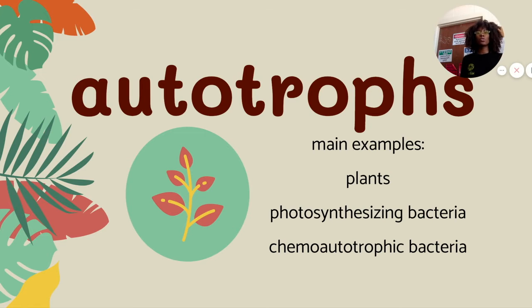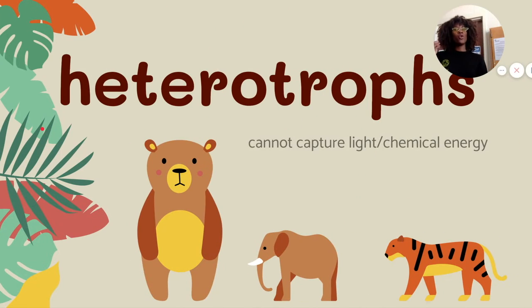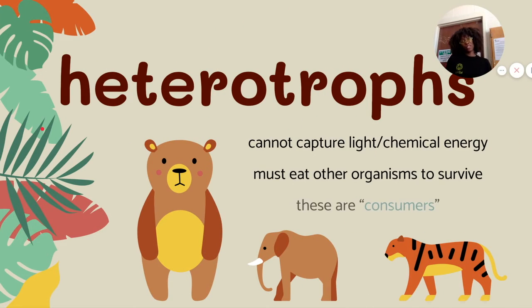Essentially, those three categories of organisms don't need to eat, they don't need to hunt, they don't need to kill, they don't need to do any of that. All they have to do is stand out in the sun and photosynthesize. Then boom, that's their food, right? Versus you and I, we can't just stand out in the sun and get food. If we did, that would be pretty cool, but we don't. We have to actually eat our food. So we are not autotrophs. We are what are called heterotrophs.